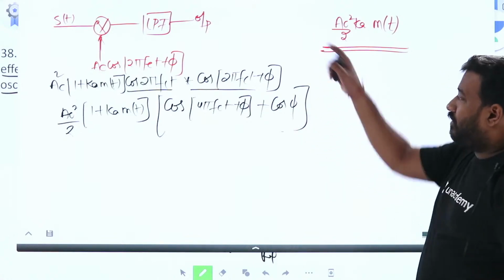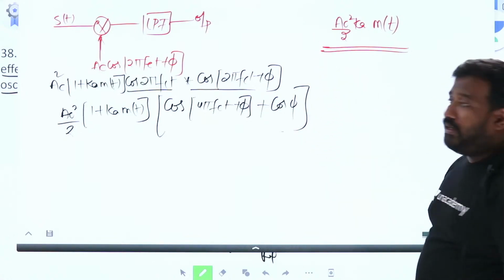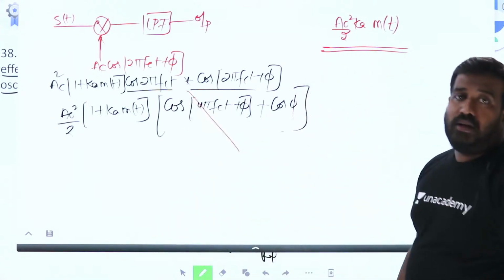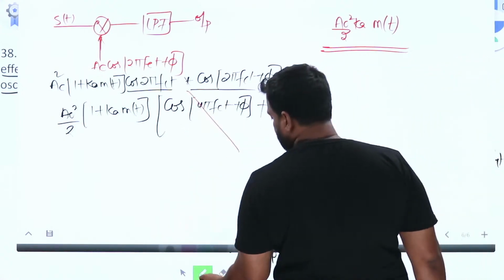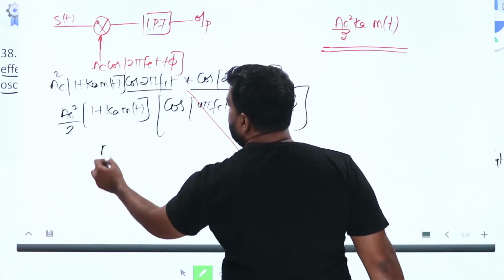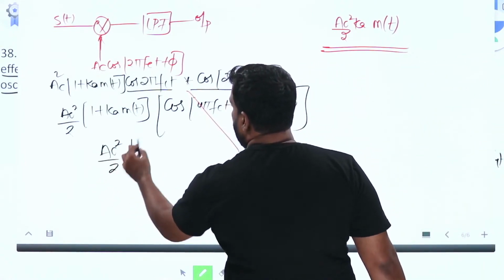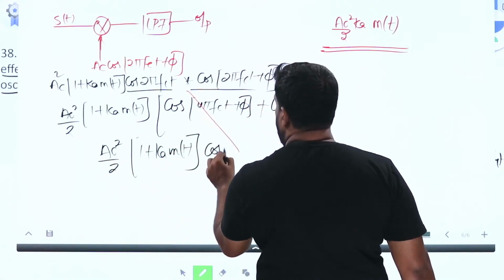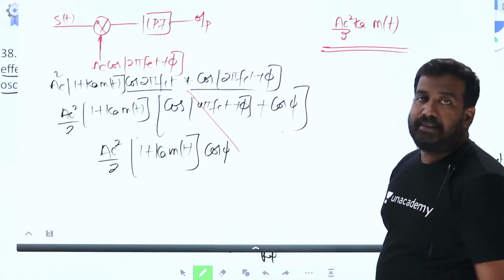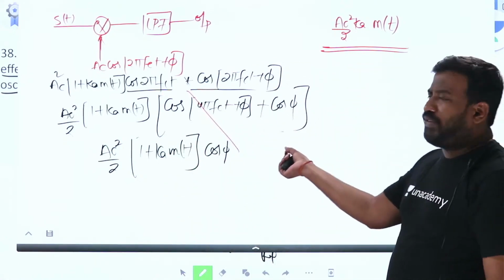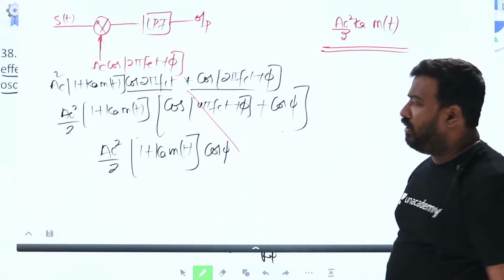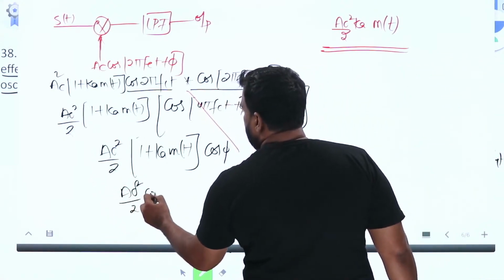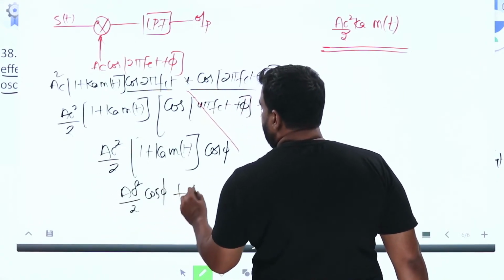Now I pass this through the low pass filter. The high frequency component is gone. So what is left? Ac square by 2 into 1 plus Ka m of t into cos phi. Ac square by 2 into cos phi gives some value based on the phase shift, and this will be a DC component.